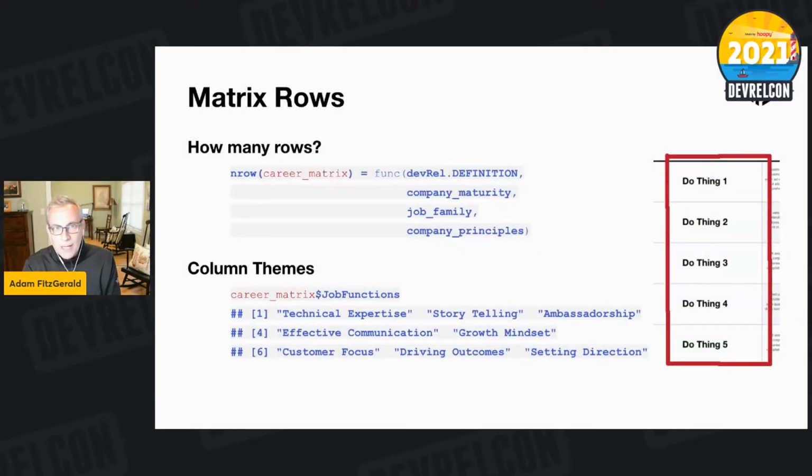If we're going to ask about the columns, let's ask about the rows. Here in the sample diagrams, they do thing 1, thing 2, thing 3, thing 4. Well, how many rows should there be in your career matrix? Again, it depends on a collection of things. Possibly the biggest one it depends upon is what your definition of DevRel is.